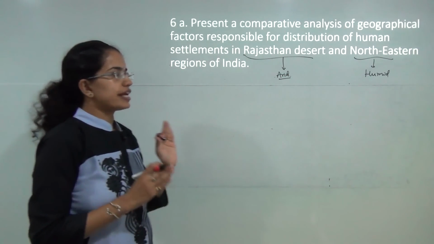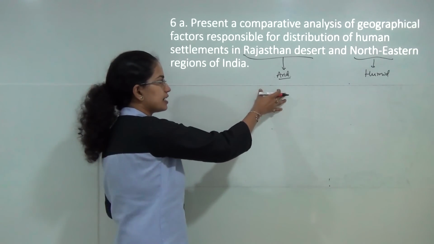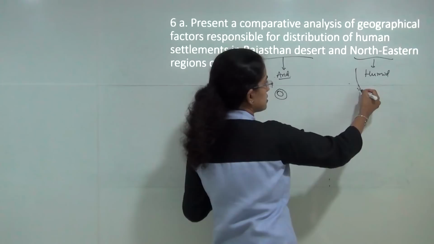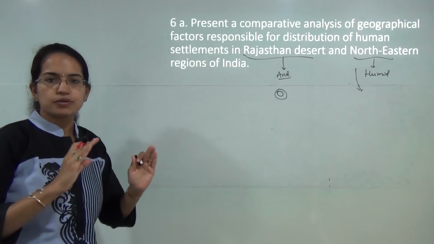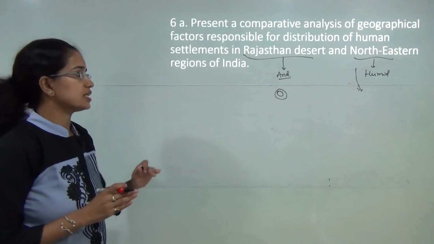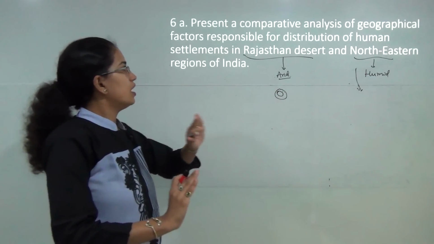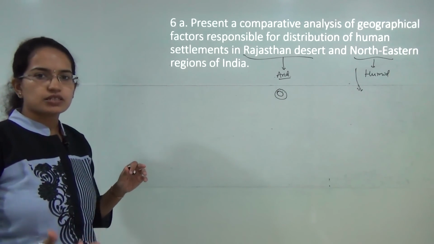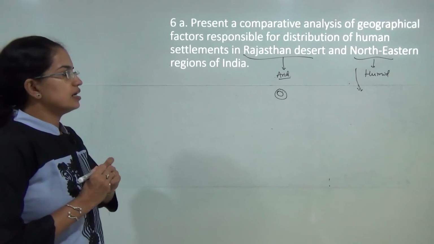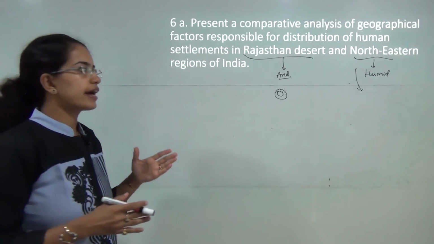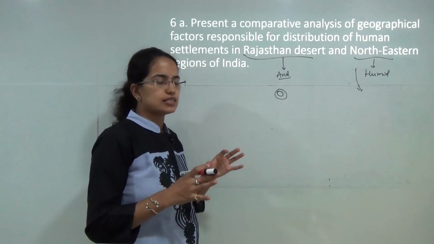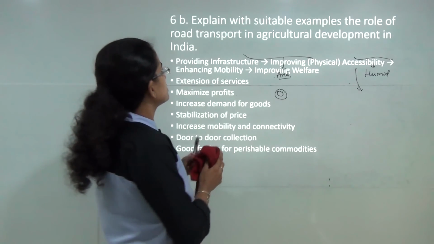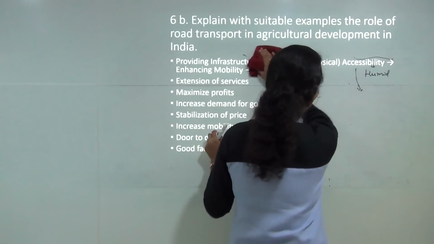As a result, the settlement patterns required in a desert area would be in and around the oasis. However, in the northeast regions, you have to create shelters in the remote pockets which are away from the dense forest areas. So you have to explain how the geographical factors have played a major role in establishment of settlements in this area, and how this has led to a kind of low population density in both of these areas.